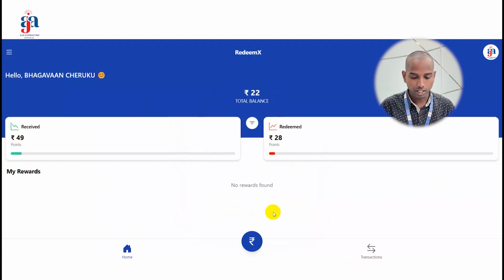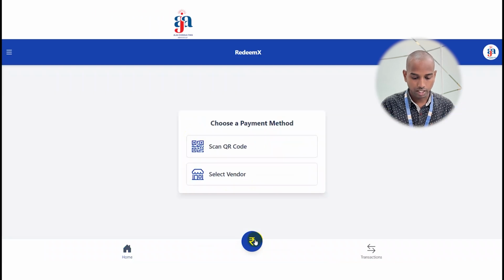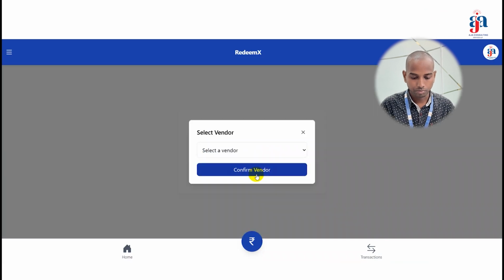When I go to the cafeteria, if I want to buy any tea or snacks, then I have to send money. Then I have to click here. To send money, I have two options: one is a scanner and the other is select vendor. Now I am selecting the vendor.